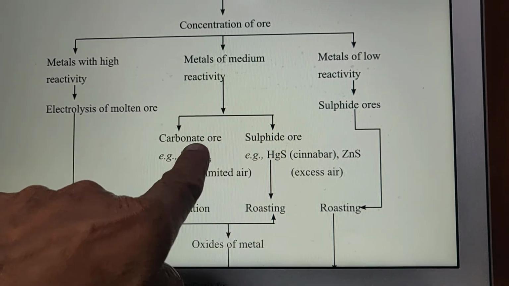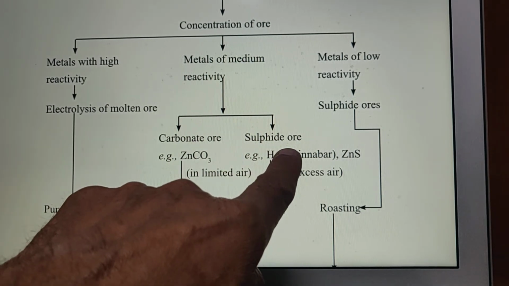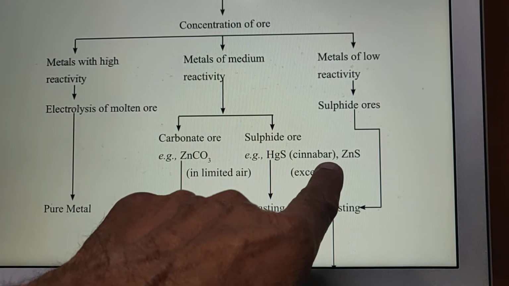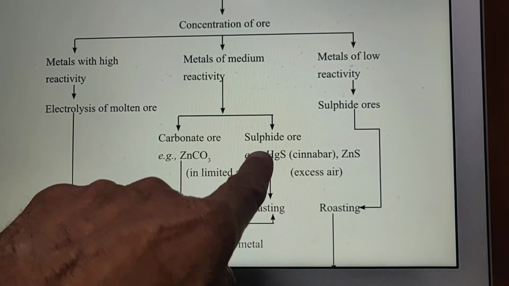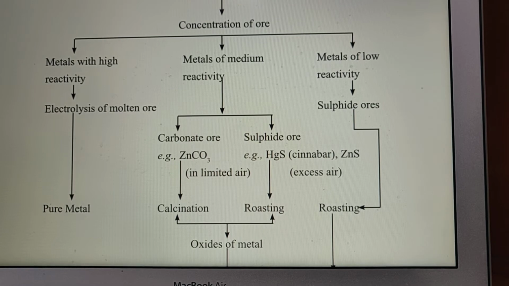On the other side, if metal ores are in the form of sulfide, for example HgS, which is called cinnabar, or zinc sulfide, then excess air is passed, and the metal changes into metal oxide. That is called roasting.